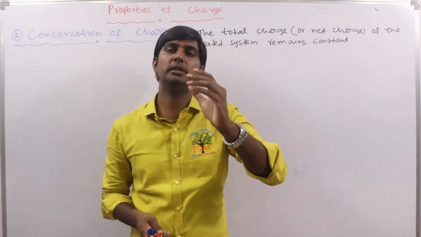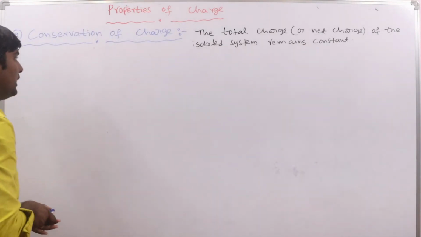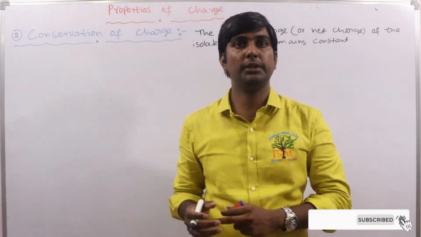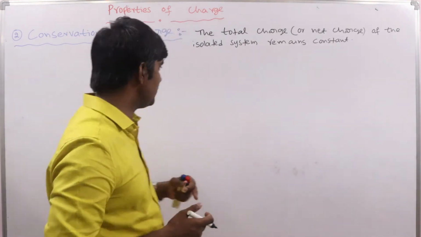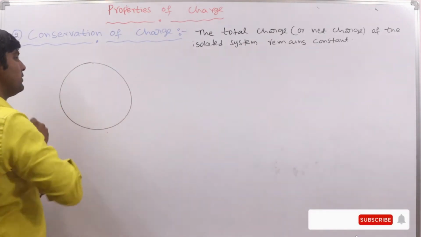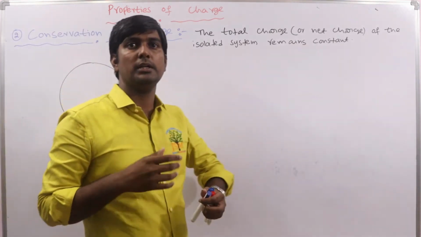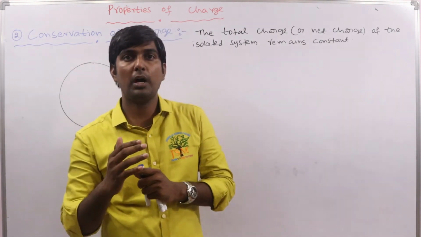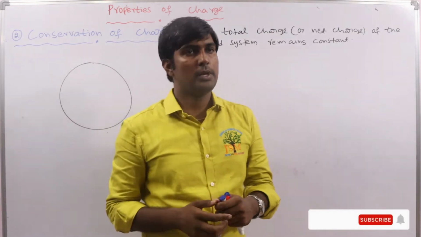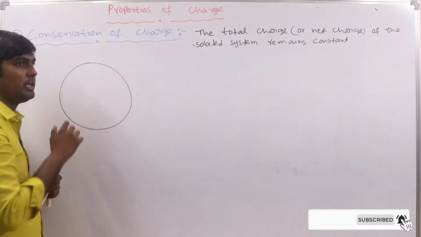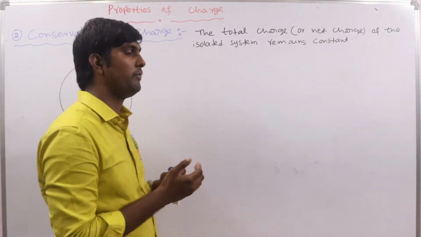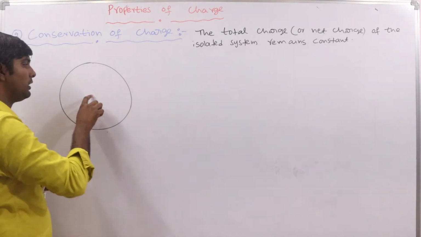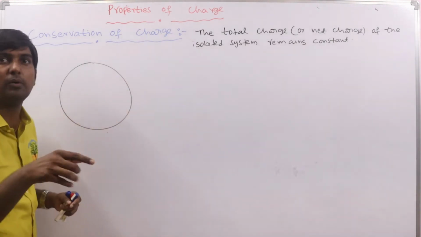To understand this, let us consider a simple example, then you can understand very easily. With examples you can understand the concepts in physics very easily. We have an isolated system. What is an isolated system? In general, an isolated system means one which does not exchange energy and mass with its surroundings. Here the system is perfectly insulated, meaning there is no exchange of charge between the system and surroundings. Charge cannot enter the system, and the charge present in the system is not going out of the system.